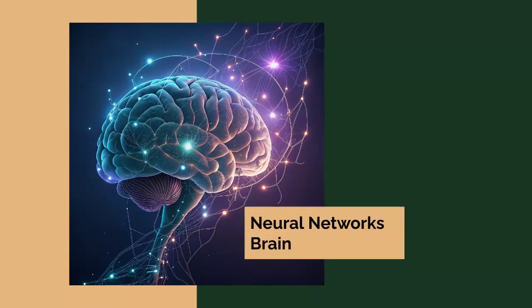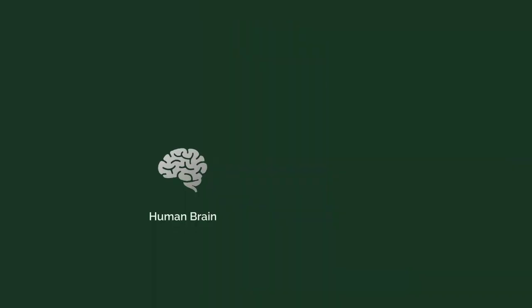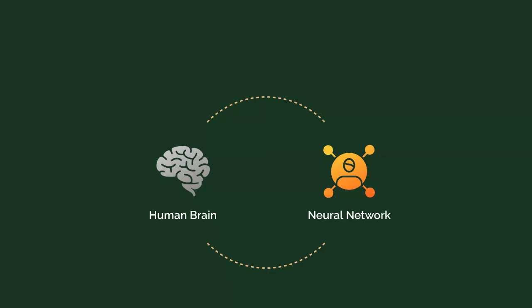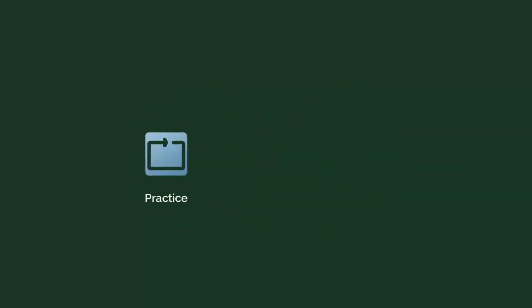Neural networks serve as the brain of AI, processing information like our own minds. Neural networks are designed to mimic how the human brain processes and learns information. Each neural network contains thousands of nodes that work together to process information. More practice directly leads to greater accuracy as the AI refines its abilities.